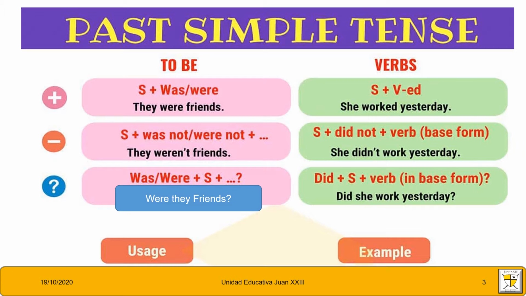Were they friends? This is the correct way to make a question with the verb to be in the past, okay? Remember the question mark. Were they friends? This is the correct way to make questions, okay? Let's see.